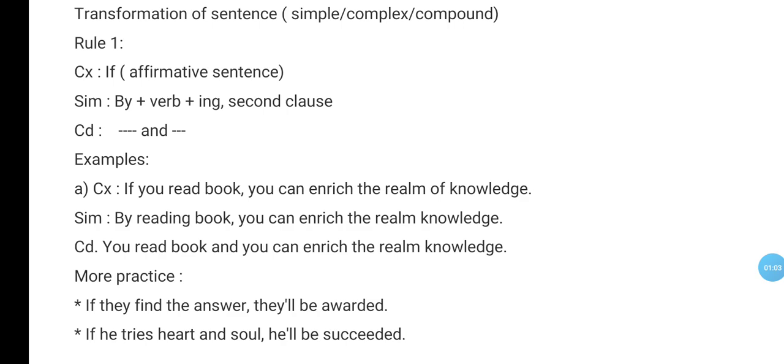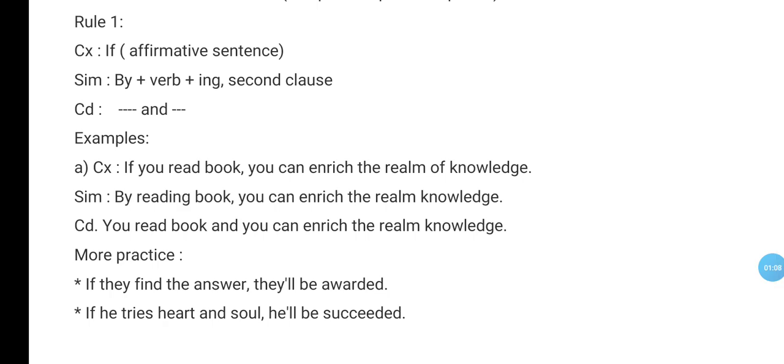Now let us be clear with examples. Complex: if you read book, you can enrich the realm of knowledge. You find the complex sentence with subordinating conjunction if, and if you find any condition, then you have to mark it as a complex sentence, because you know in a complex sentence you have to have a subordinating conjunction. In this case, if is the subordinating conjunction, and this is why this is a complex sentence.